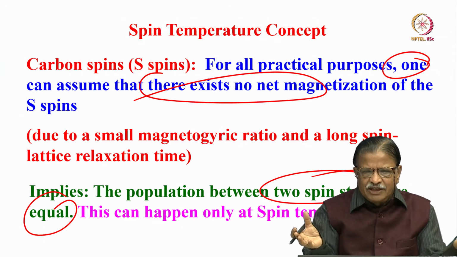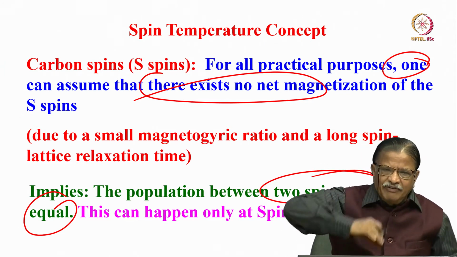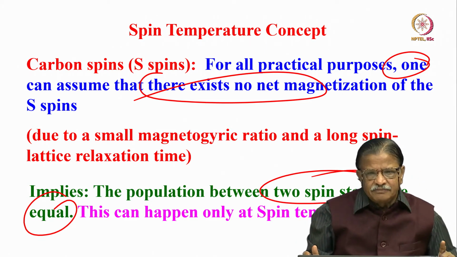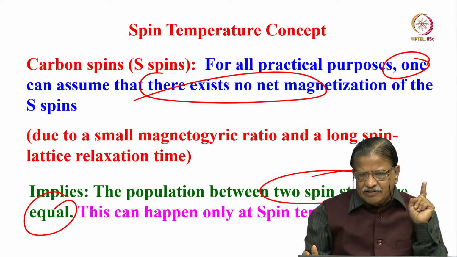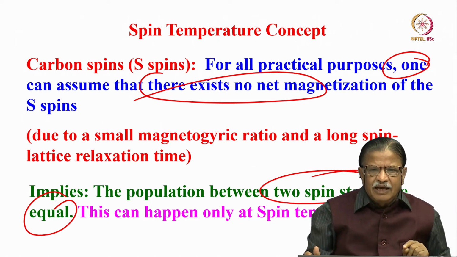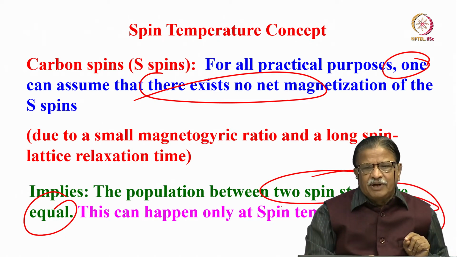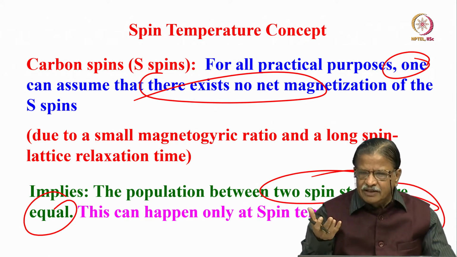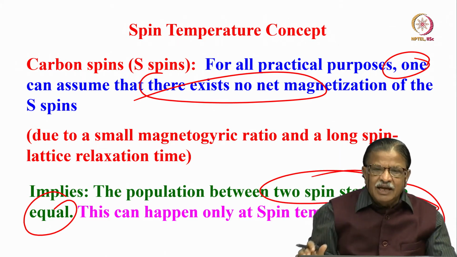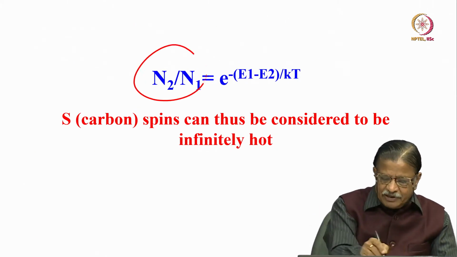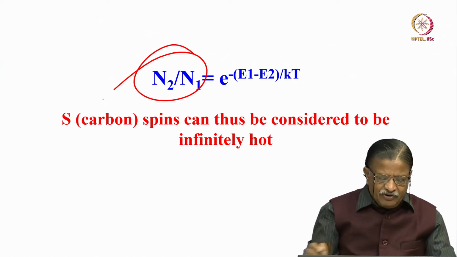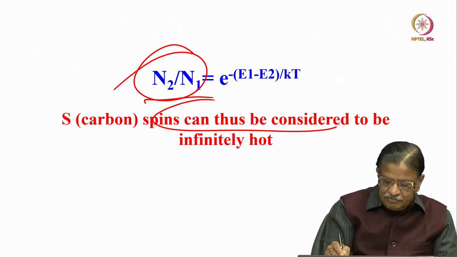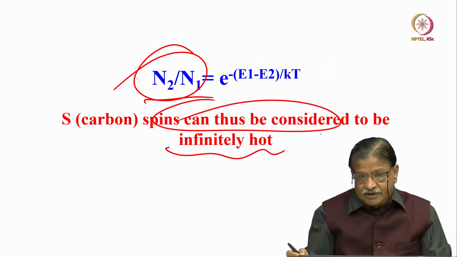When there is no net population difference, that means both energy states have equal population, and it is called a saturation state. When can this happen? I discussed the spin temperature concept earlier, and I will also discuss it today. This can happen only at a temperature T which is at infinity. At infinite temperature, we can say that the populations of the two energy states are equal. This is the Boltzmann population difference. If you look at the ratio of the N2 by N1 populations, then the carbon spin can be considered to be infinitely hot.